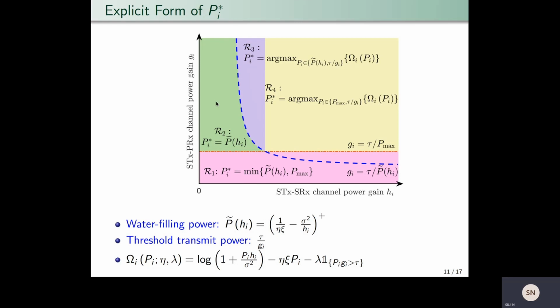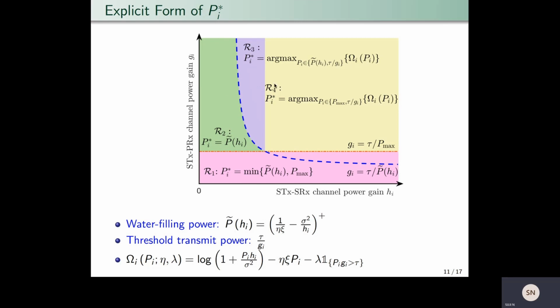Now, consider the second region shown in green. We can show that the optimal power in this region is the water filling power. Also in this region, the water filling power is less than the threshold transmit power. Hence, when an antenna transmits with its optimal power in this region, it won't induce an interference outage at the primary receiver.